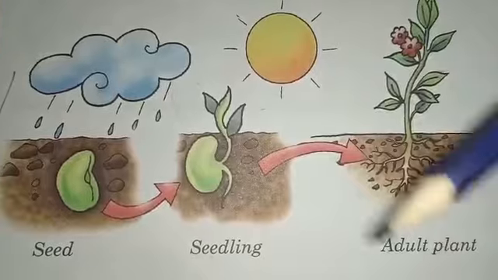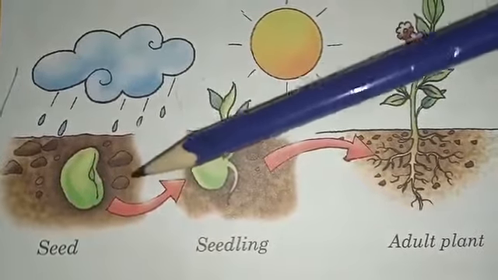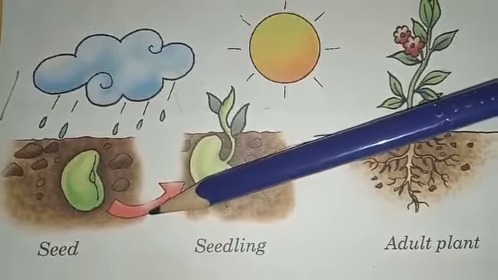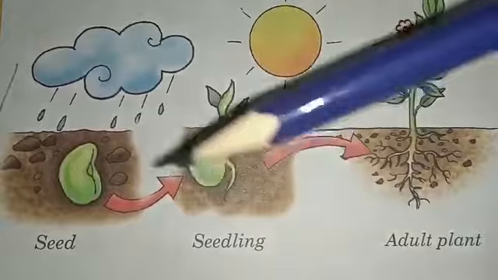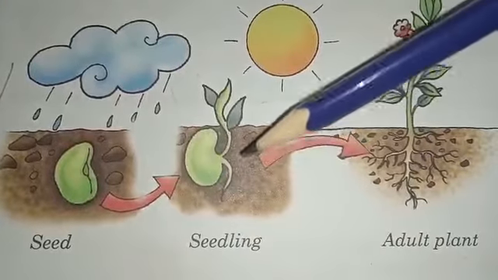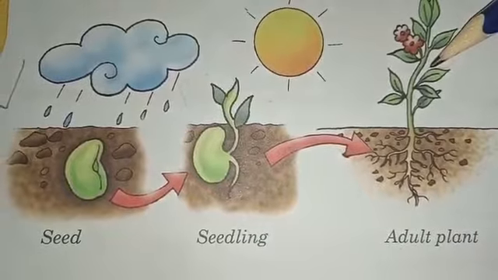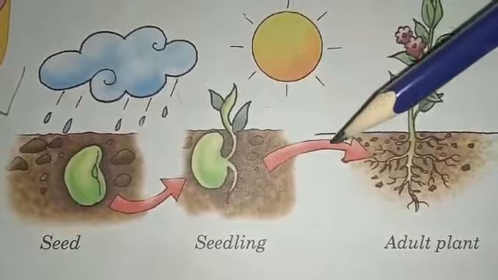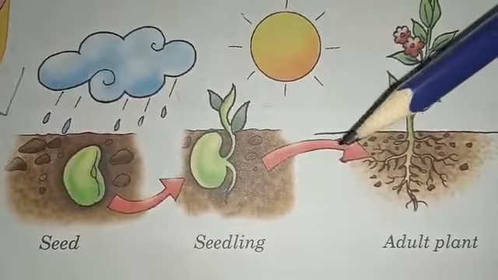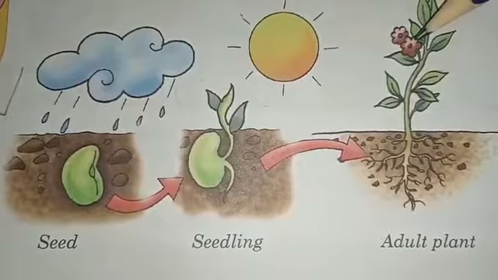Plants are also living things. A small plant is born from a seed, as you can see here, and then grows up to become a big plant. Firstly, the seed becomes a seedling, and then the seedling becomes an adult plant in the presence of sunlight and water. Sunlight and water provide the food in the form of photosynthesis to the plant. So it helps the plant to grow into an adult plant.